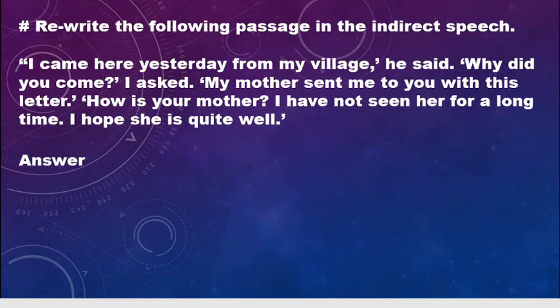I came here yesterday from my village. So it is past simple. Whenever we change it to indirect speech, it will be past perfect. So this past simple tense will be changed to past perfect. Why did you come, I asked. So it is also past simple. It will be changed to past perfect.